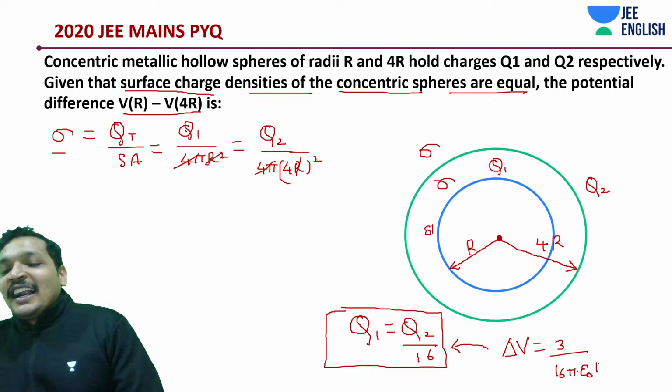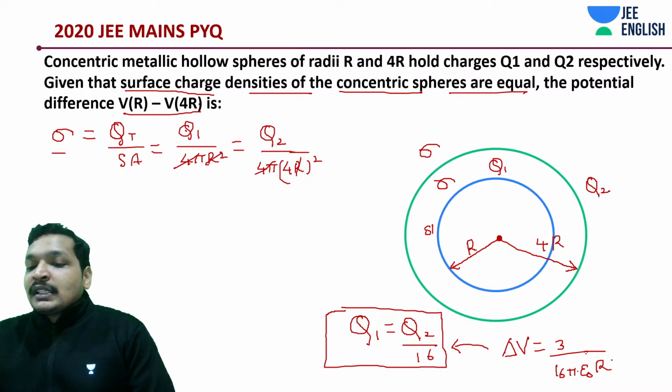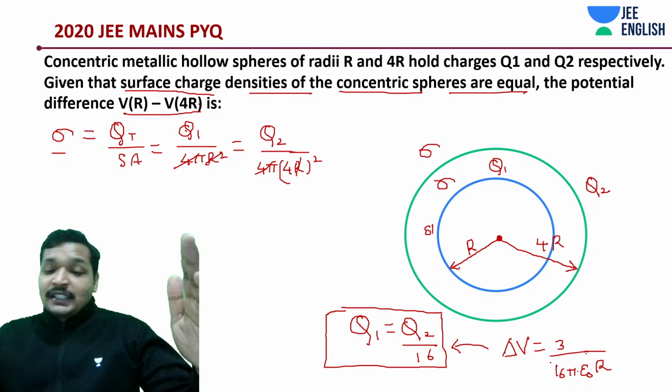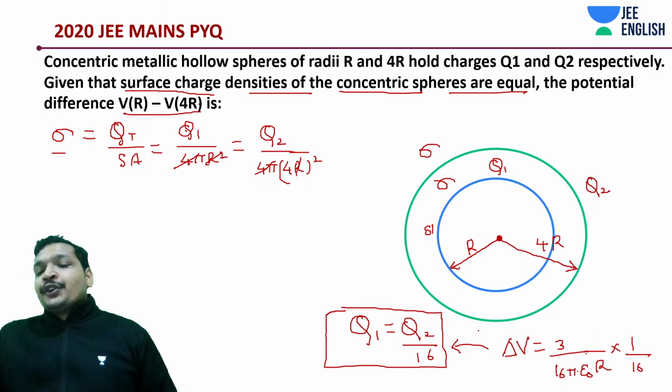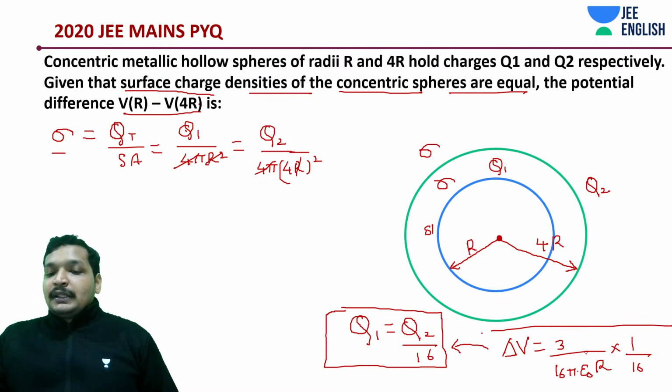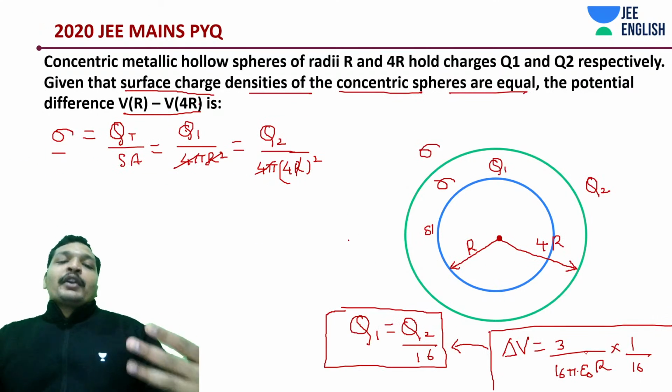And this should be what? Again into a 16. Into 16 is going to be 256. Anyway, just showing you how it can be done in other ways. You can simplify this. What is K? 1 by 4 pi epsilon. We are already done. One more important thing.